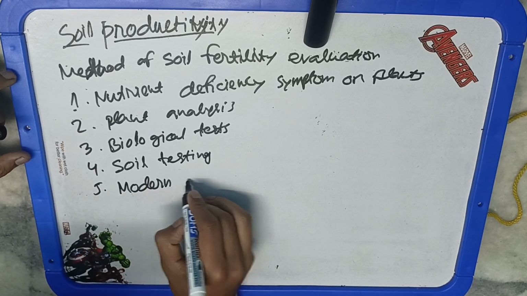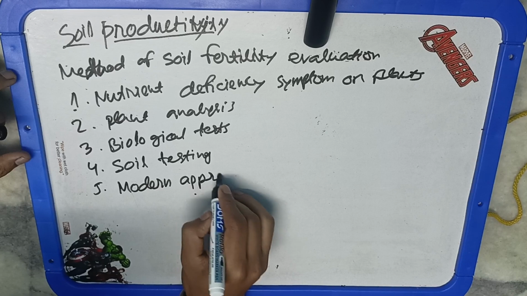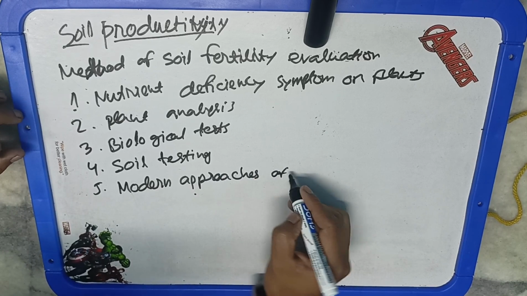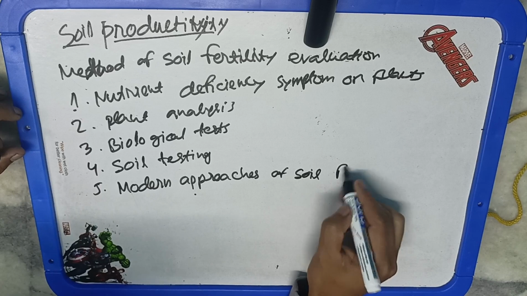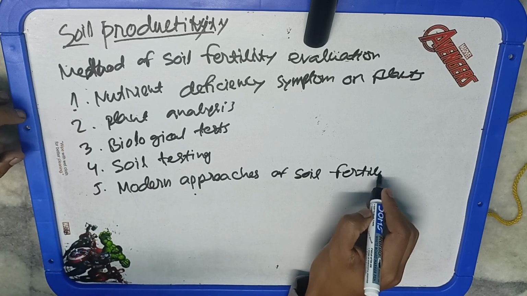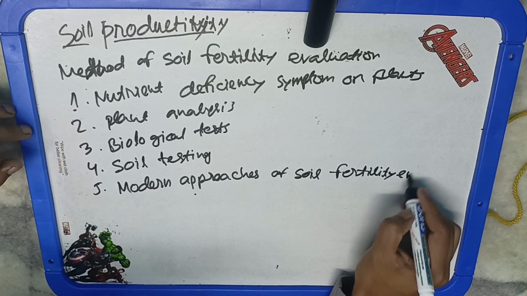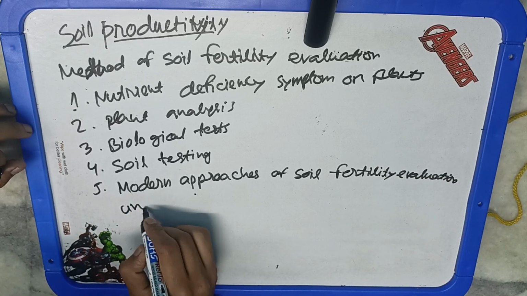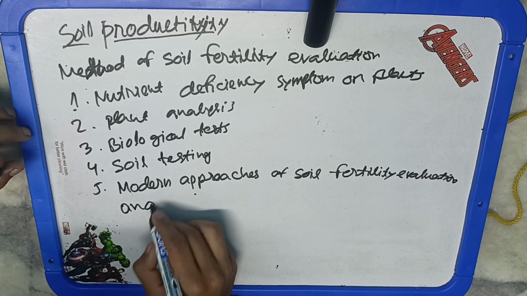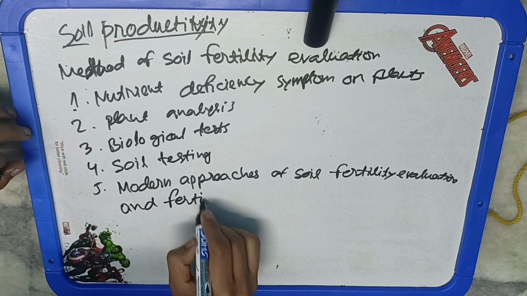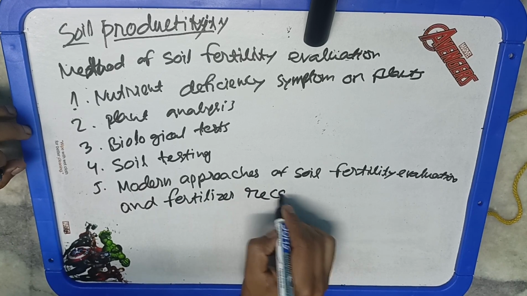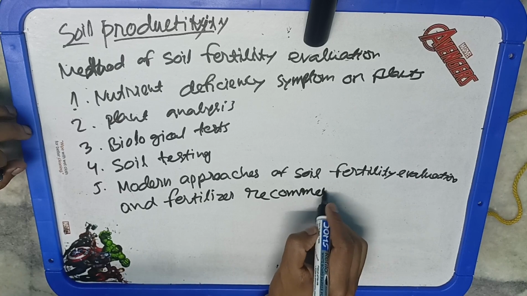And we have different biological tests of the soils, which we can do. Soil testing is there, in which we find the different macronutrients and micronutrients in the lab. Okay, modern approaches of soil fertility evaluation and fertilization recommendation can be there. So these are the different fertility evaluation methods that we have. So this was it about the soil fertility and the productivity.